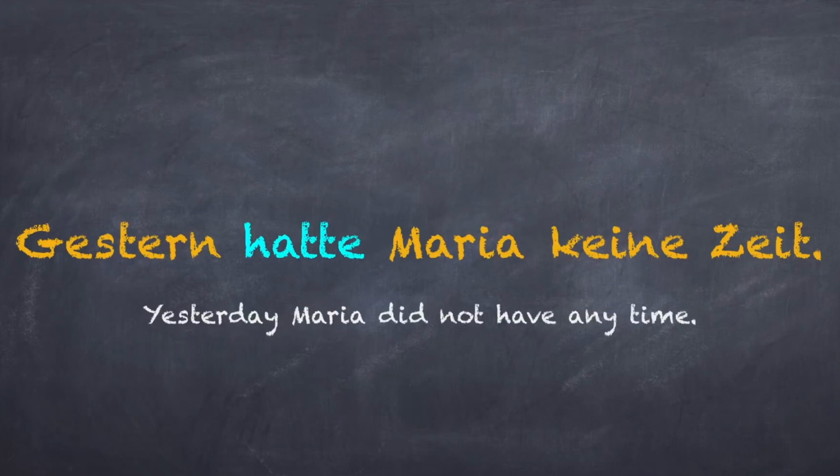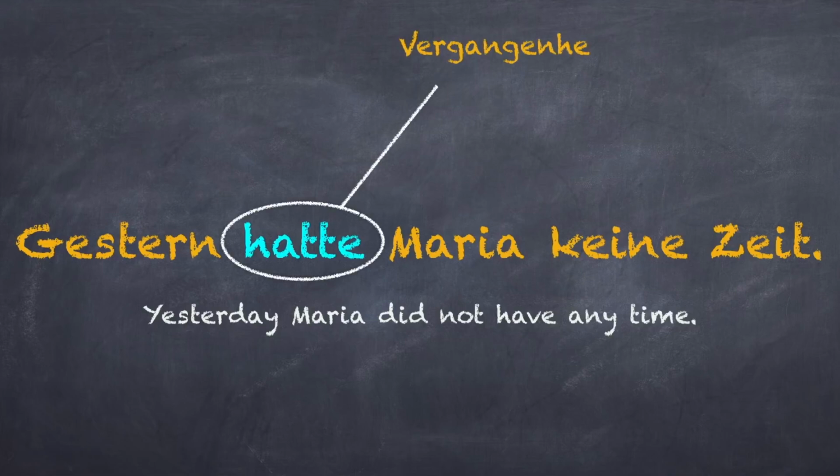Let's look at one of these sentences. Gestern hatte Maria keine Zeit. The verb hatte is conjugated and in the second position. This verb is in the Vergangenheitsform, that is, in Präteritum. The verb hatte is the Präteritum for haben. Now let's see how to conjugate this verb.